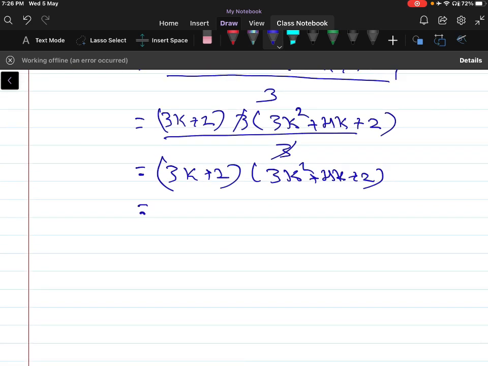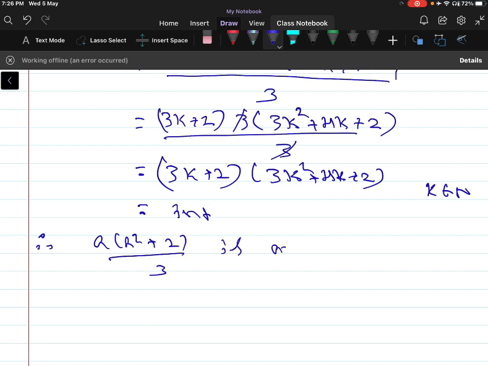Since k belongs to the natural numbers, 3k plus 2 into 3k square plus 4k plus 2 again is an integer. Therefore a into a square plus 2 by 3 is an integer when a is equal to 3k plus 2.